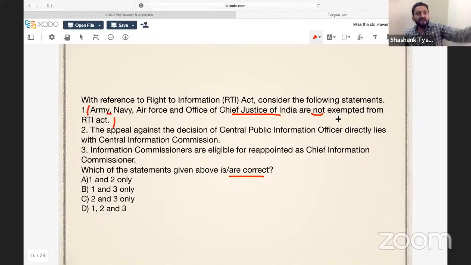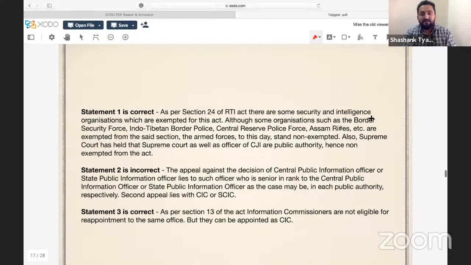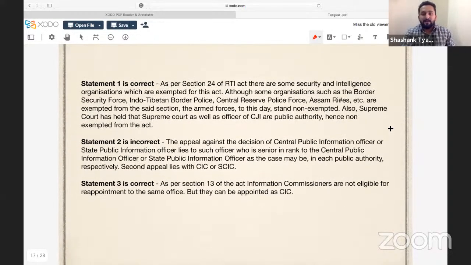How can someone file an RTI over to some office of Army or Navy? Because they are security establishments, there is some crucial information over there. By this premise the student thinks so, and that is why you commit the mistake. So for me, this question is beautiful. If you have attempted this test, you are definitely going to add some value, and you're not going to mark this question wrong in prelims. So statement one is correct.